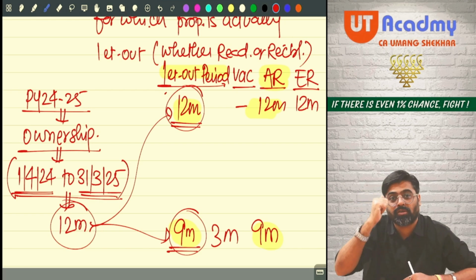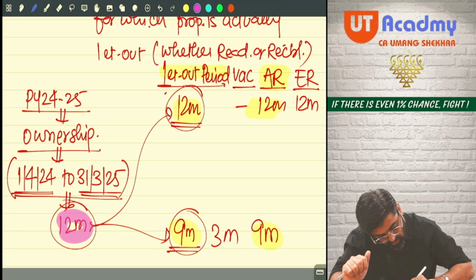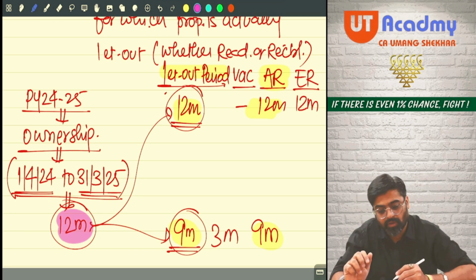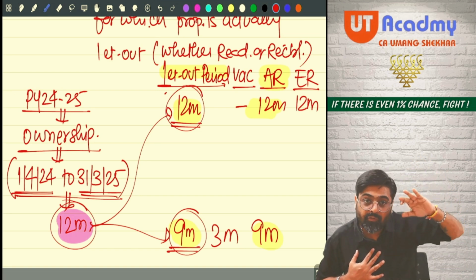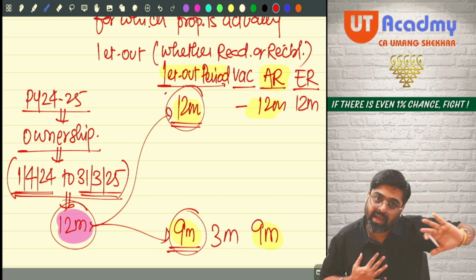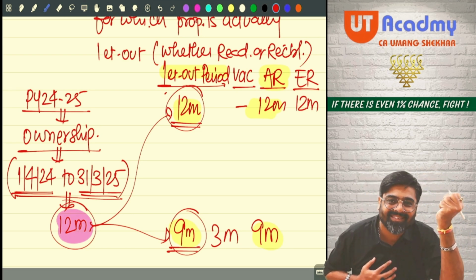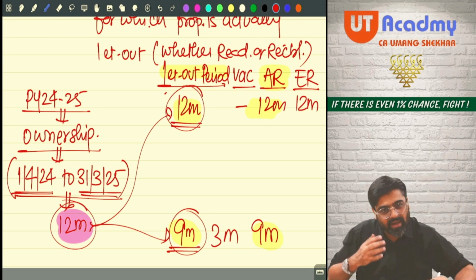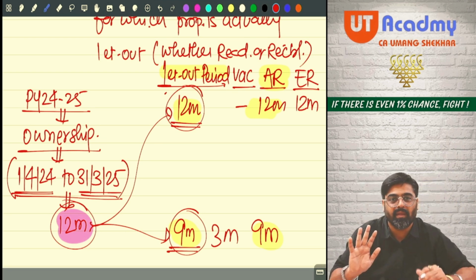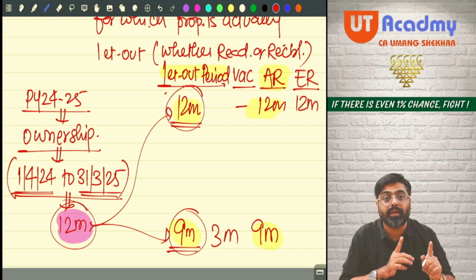So what was my ownership period? Can I say my ownership period was 12 months? So during my ownership period, if for the entire ownership period I am letting out the property, how much rent can I earn? That the government will expect. Forget about vacancy and all. Expected rent will always be for let out period.